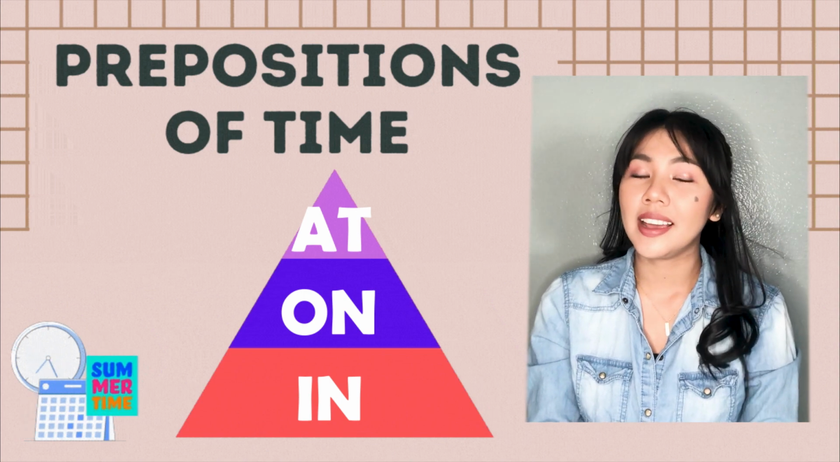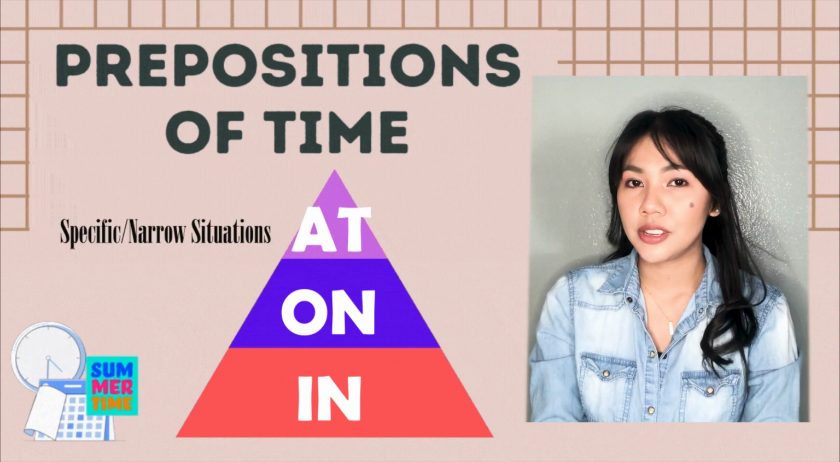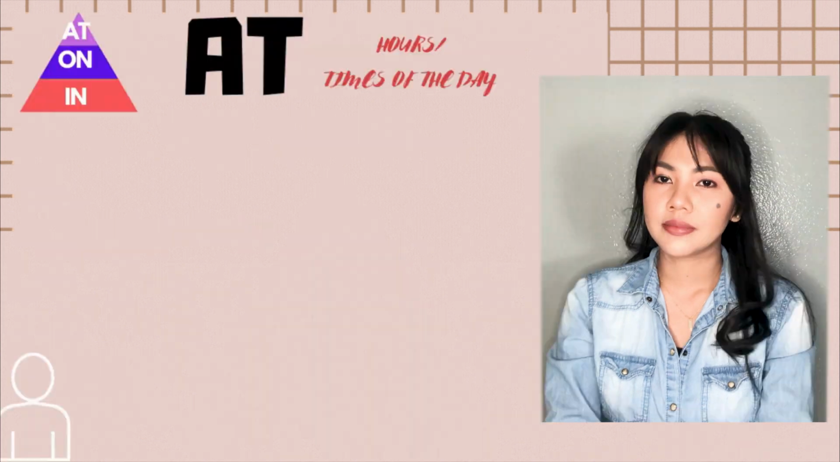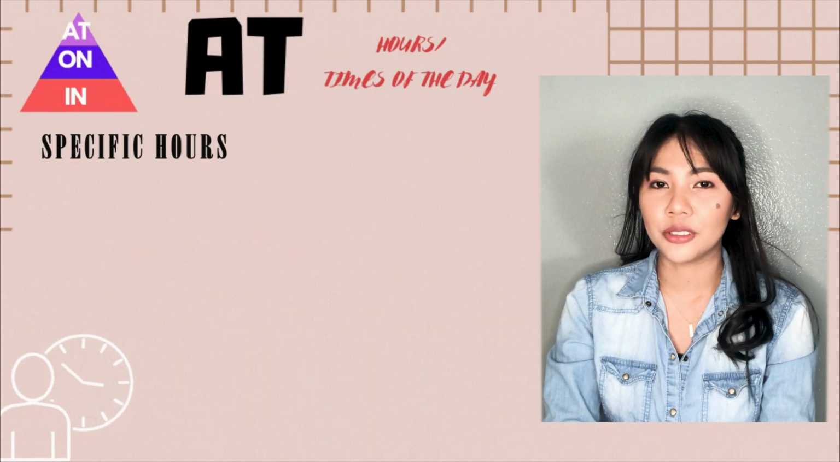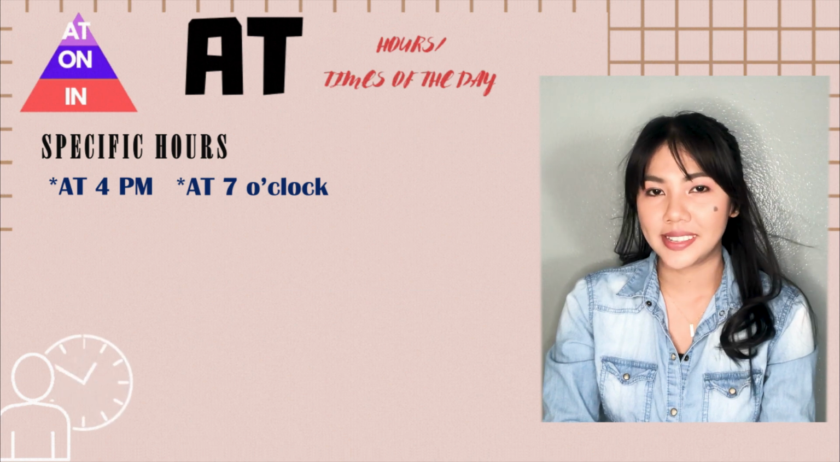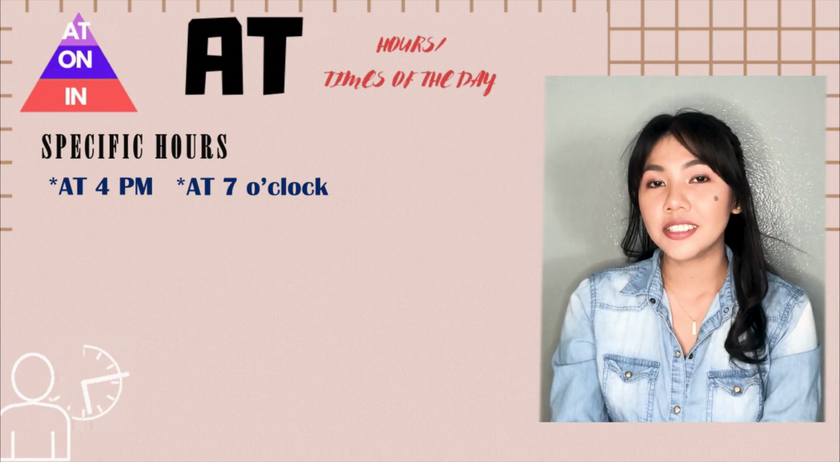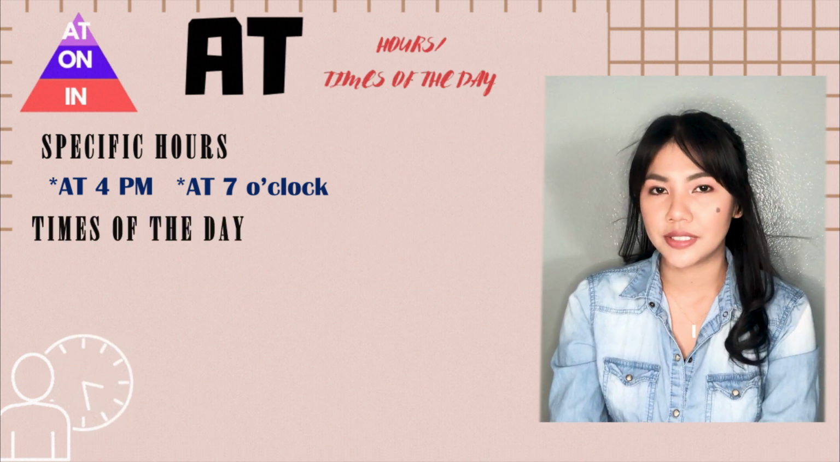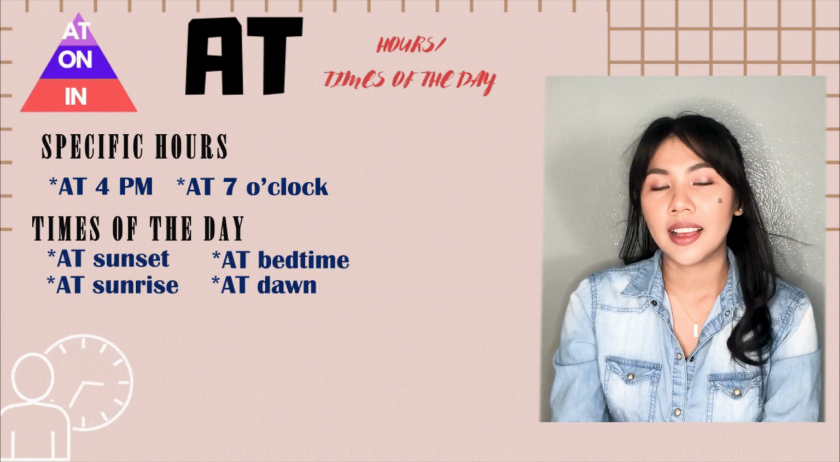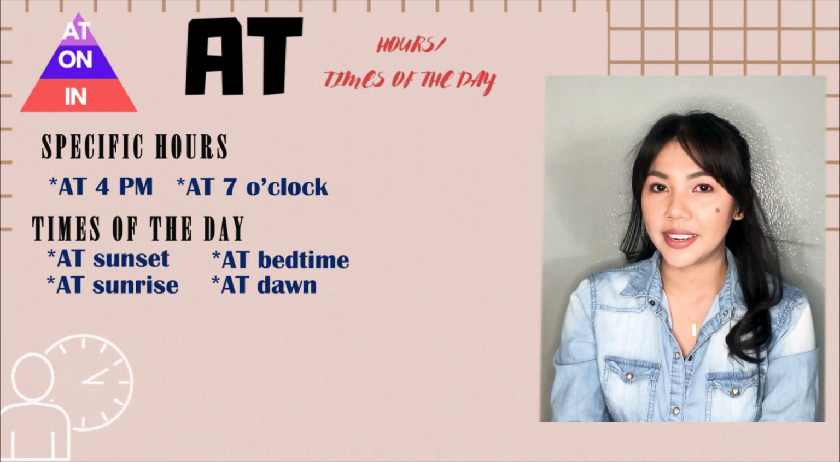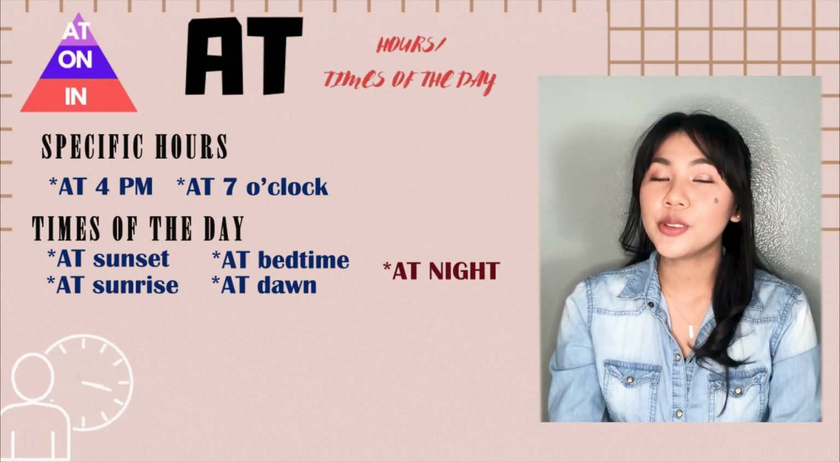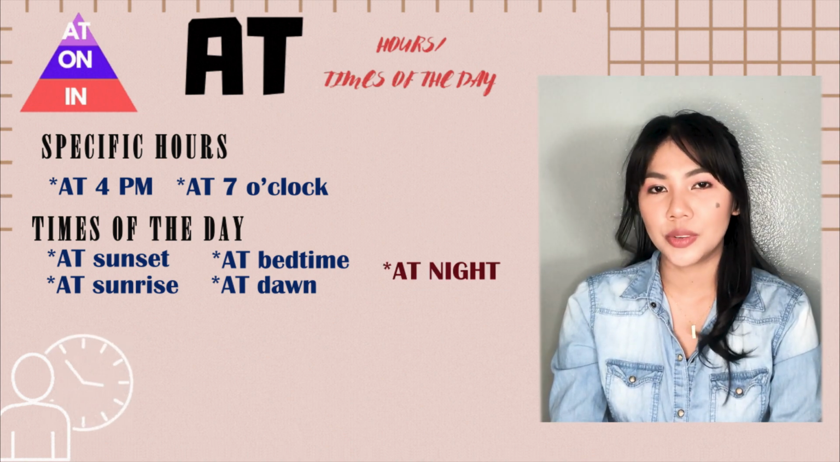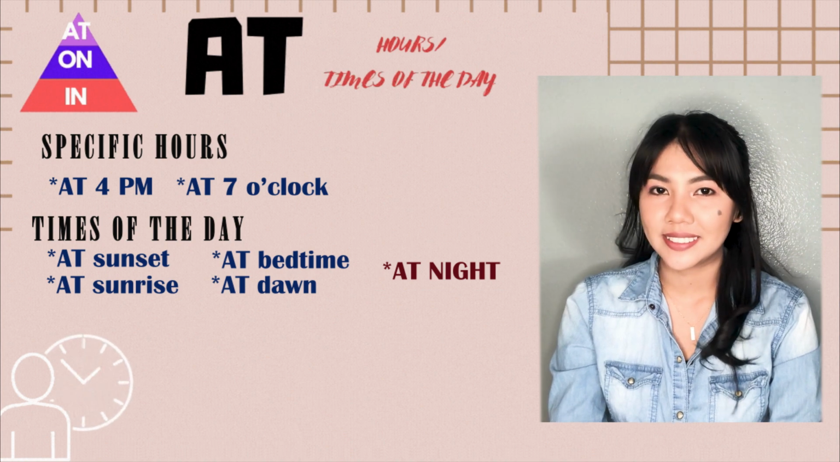As you can see, at is still used for very specific or narrow situations. At is used for specific hour, example, at 4 p.m., at 7 o'clock. At is used for specific times of the day, example, at sunset, at sunrise, at bedtime, or at dawn. When you use the word night, use it with at night.